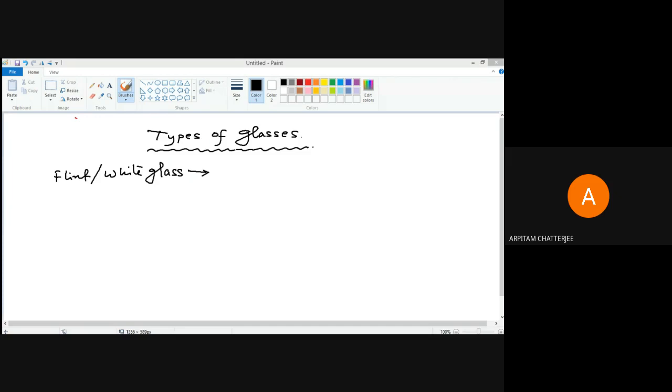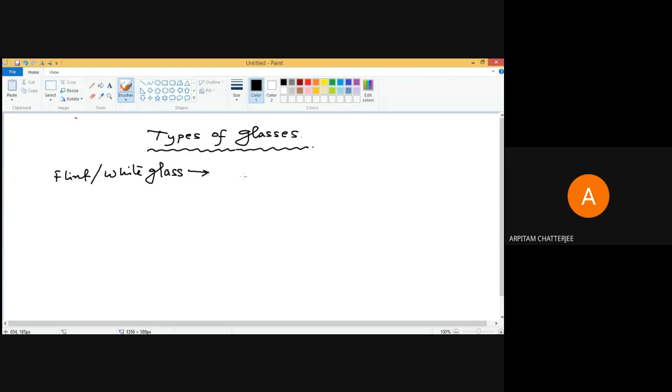Apart from silica there are other things like lime and soda, which are basically oxides of calcium and sodium, and we also have alumina. There are other materials like magnesia and potash.